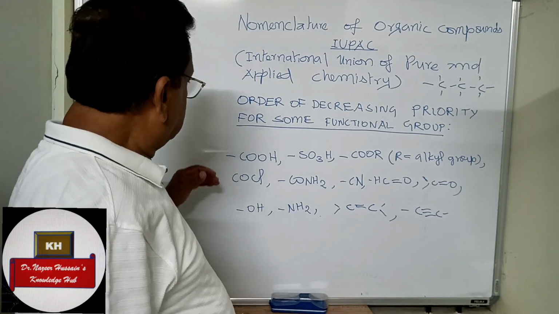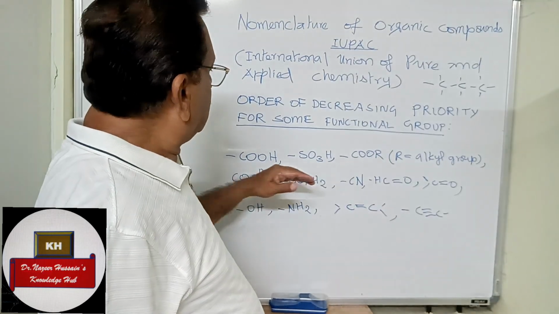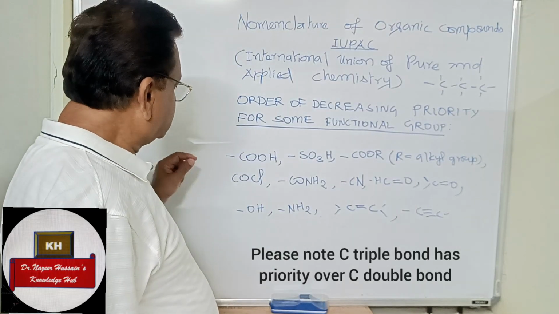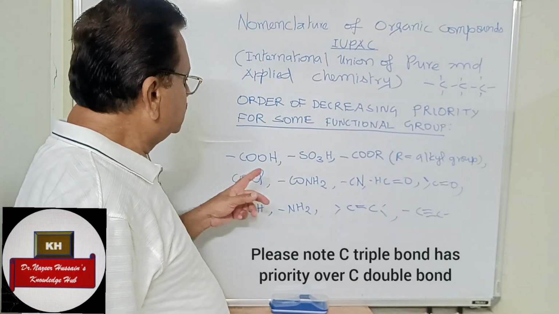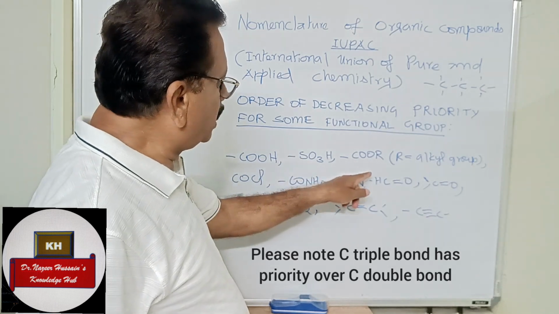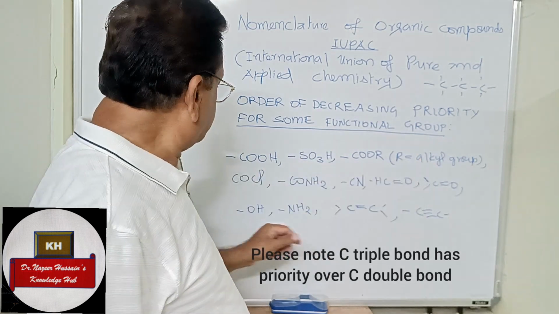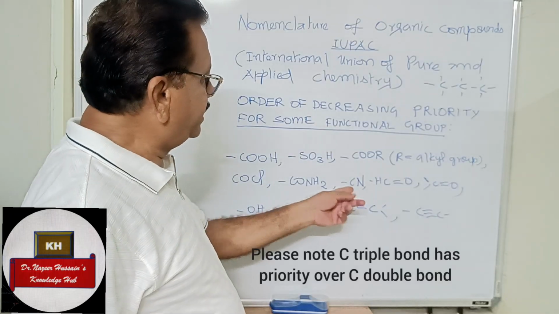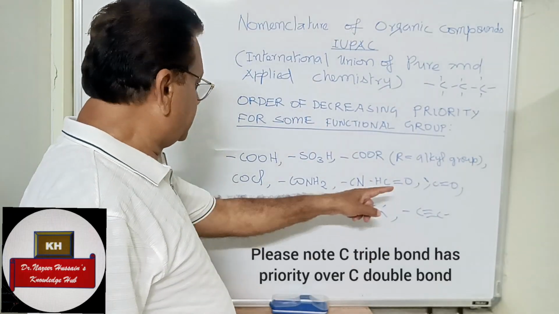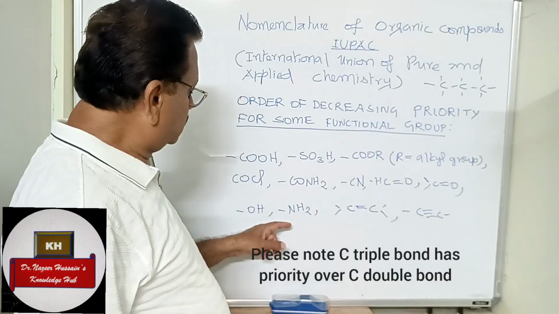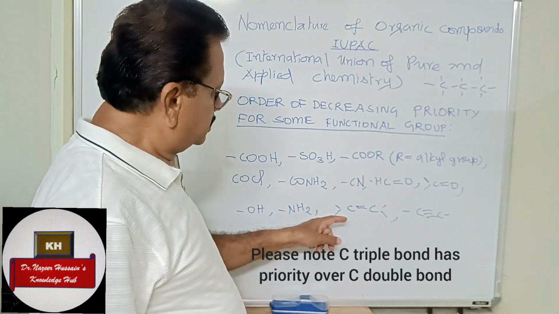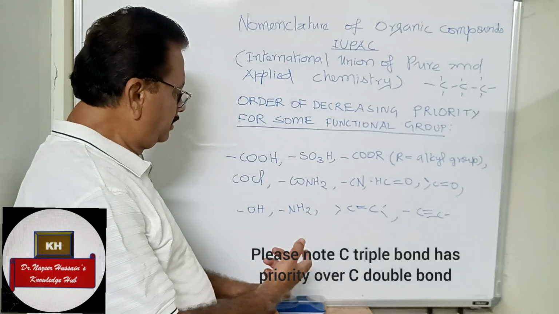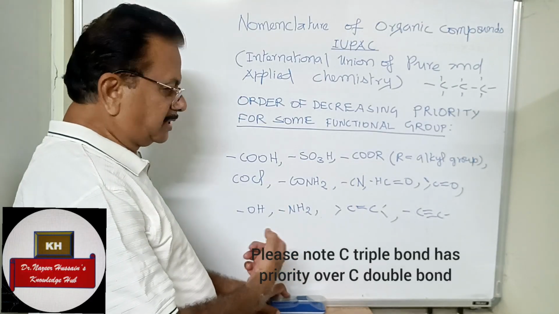Dear students, this is the order of decreasing priority while naming the compound. First we should give priority to COOH, then SO3H, then COR, where R is an alkyl group, then COCl, then amide, then cyanide, then aldehyde, then ketone, then alcohol, then amine, double bond. Okay, you will understand better when we give names to specific compounds.